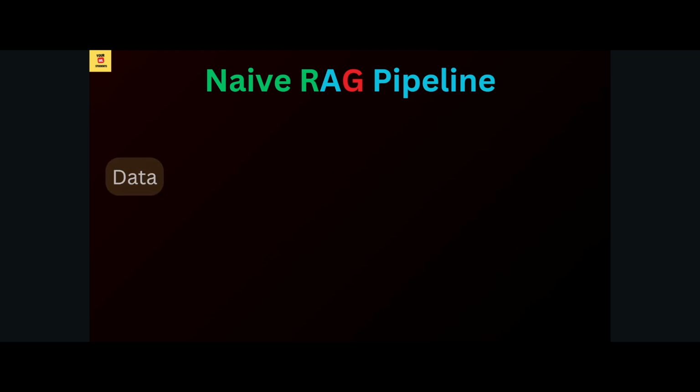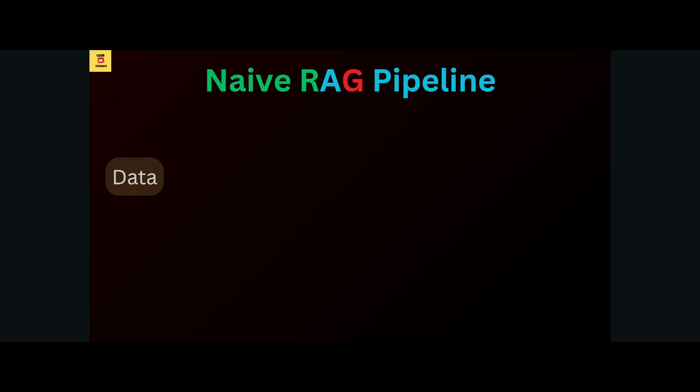So let us start with data. As I said, in RAG we need to pass some data because our LLM doesn't have information about real-time data or our company's data. What kind of data are we talking about here? I am going to show you one very simple example next time, but let's talk about it now. Data means something simple, guys. It's a PDF document, let's say, or some text document you have. That's the data in this scenario.